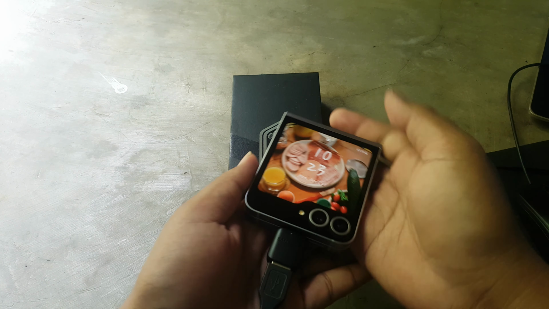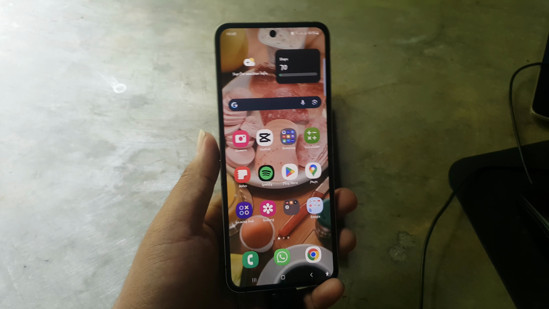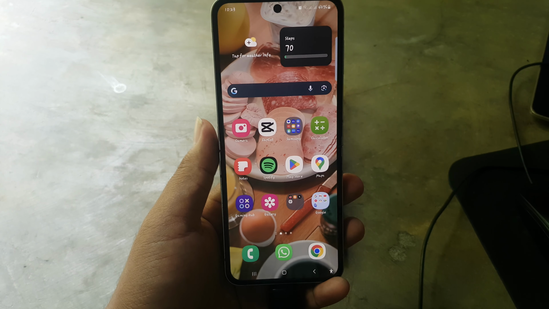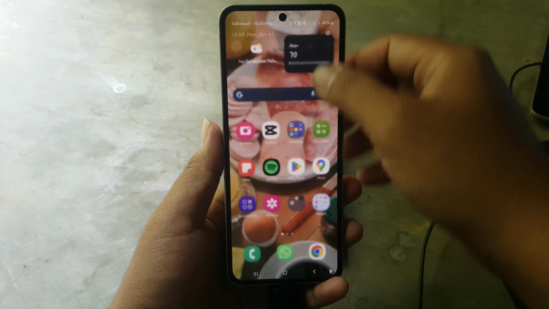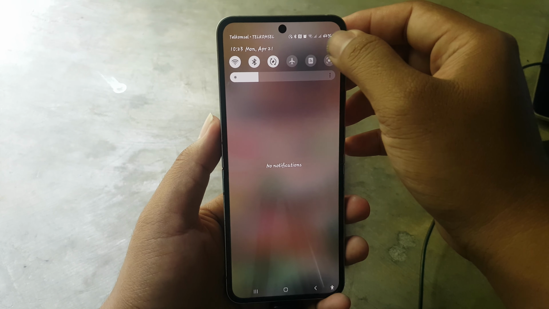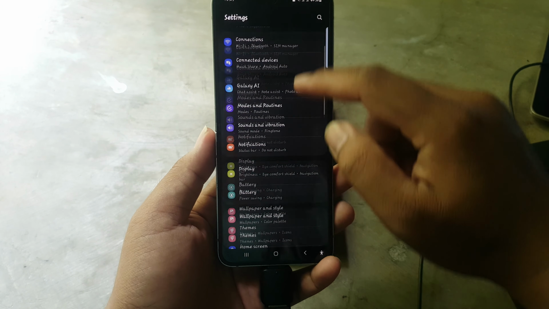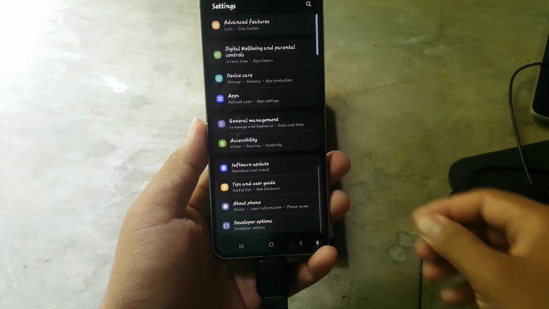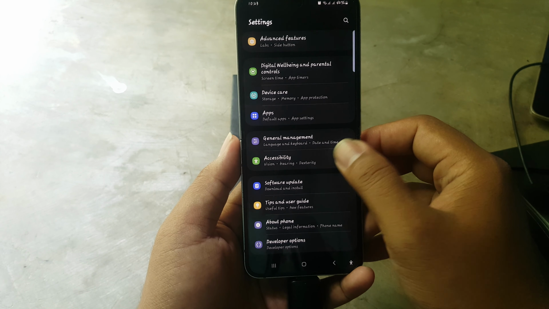To add sound, vibrate, mute to top right corner pointer stop in Samsung Galaxy Z Flip 6. Open settings, swipe down the notification panel, and then tap the settings icon. Scroll down the settings screen, find accessibility, and then tap accessibility.